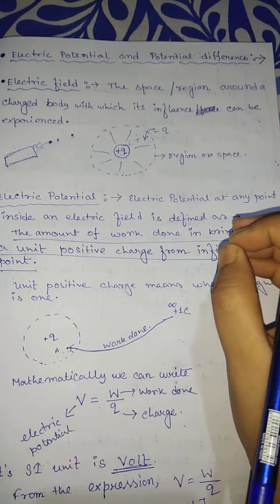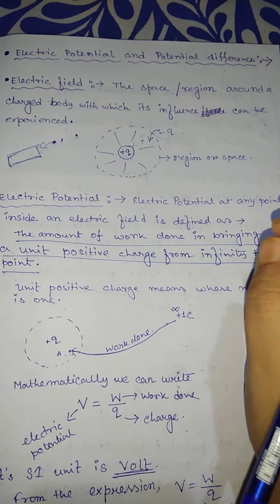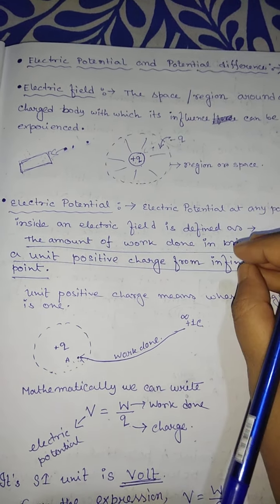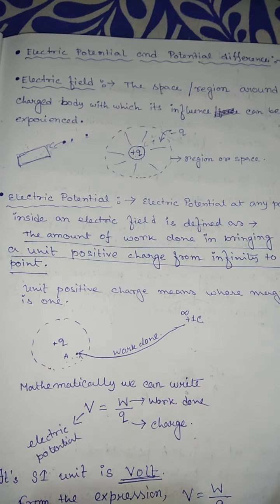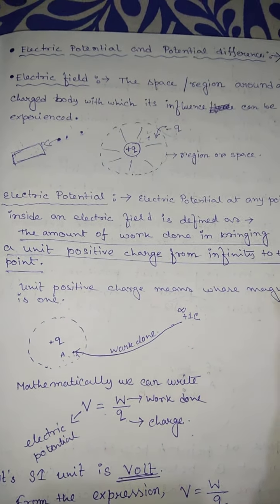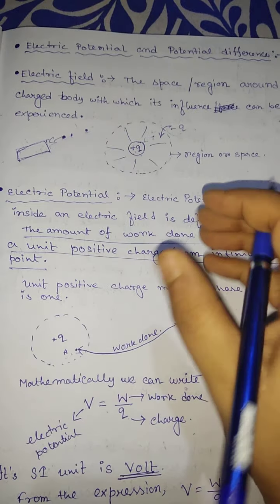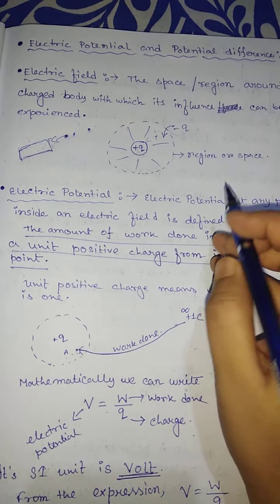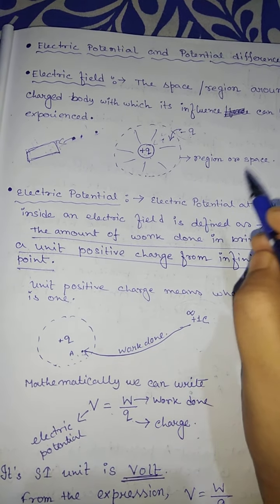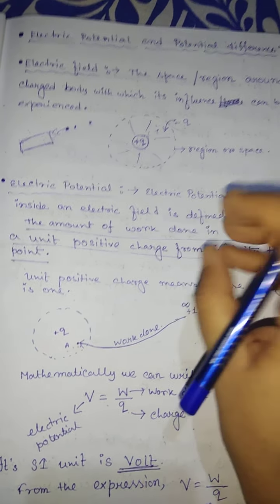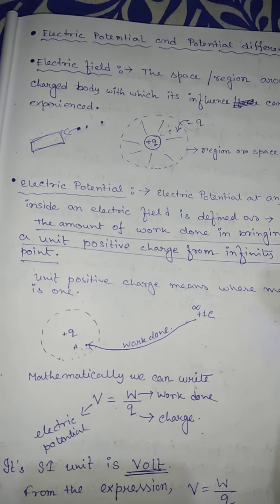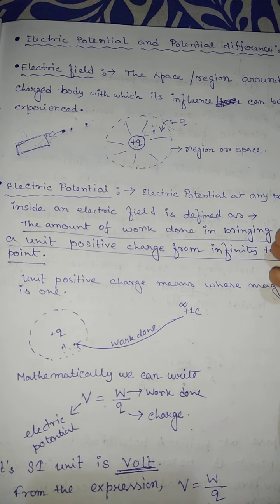First of all, keep in mind that we calculate potential at a fixed point. With respect to a particular point, we always calculate a potential. And that point where we calculate the electric potential is always situated inside an electric field, not outside of it.